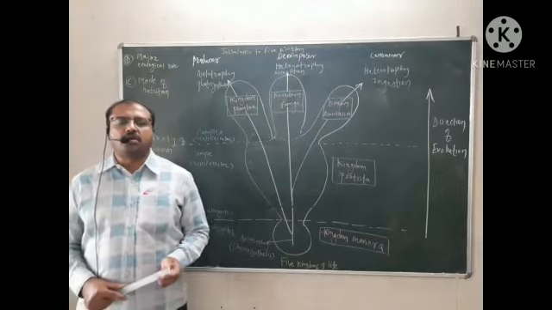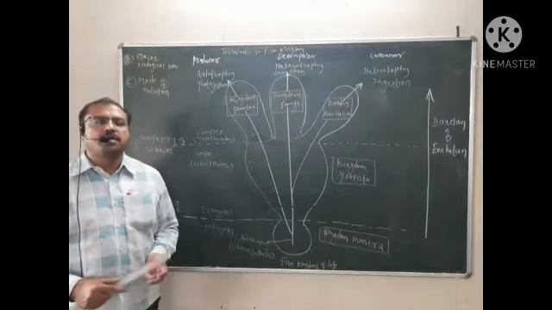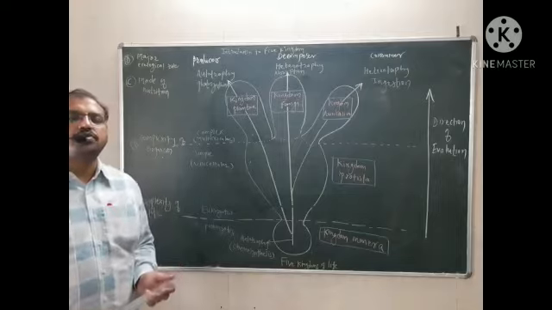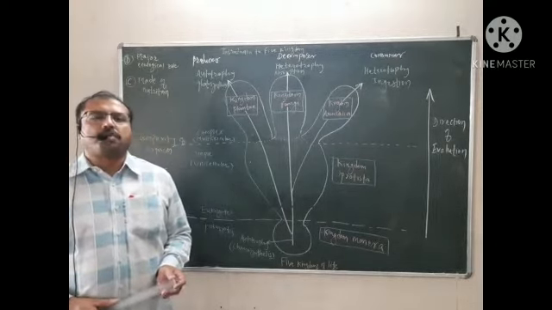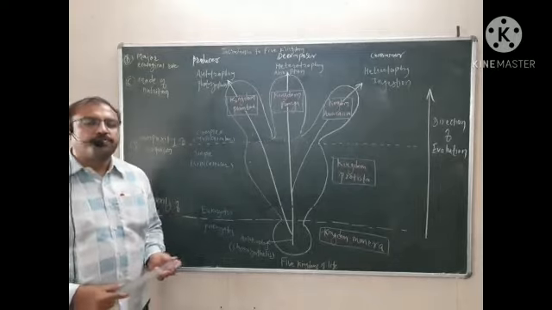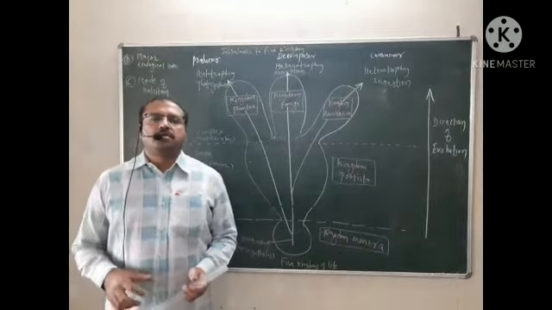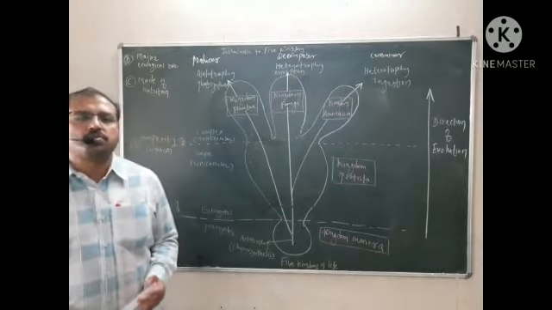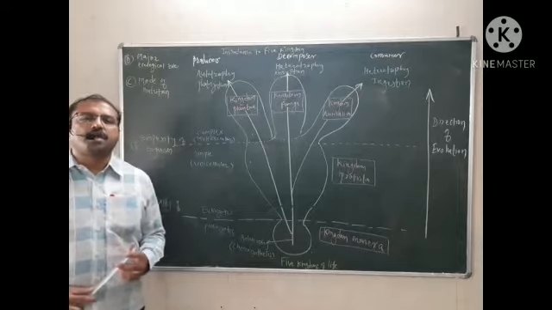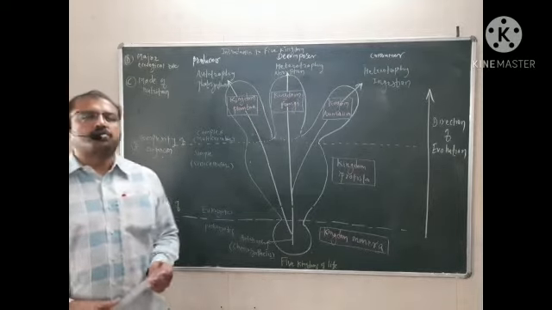But later on, the Dutch physician and microscopist Leeuwenhoek discovered the microscope, and afterwards he discovered that there are groups of microorganisms, small organisms which we can't see with the naked eye, and for that we have to use a microscope.